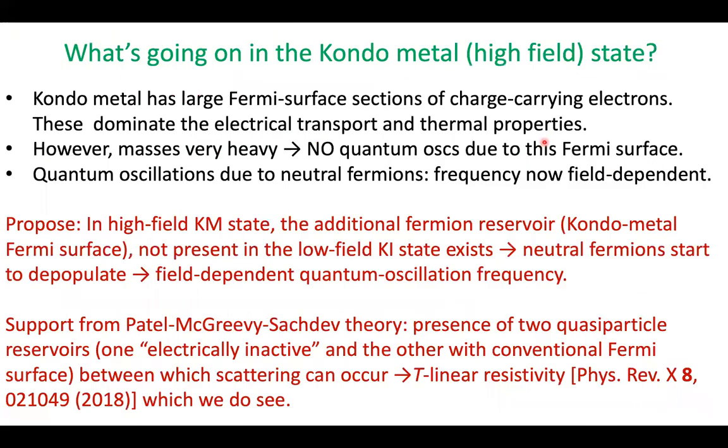So what's actually going on in this Kondo-metal state? We know from the heat capacity measurements, the Kondo-metal has a large Fermi surface of charge-carrying electrons. These things appear to dominate the electrical transport and the thermal properties. The electrical transport because we have almost no magnetoresistance. However, their masses are very heavy. We know that from the thermal properties in the pulse field measurements, and we get no quantum oscillations due to this Fermi surface. Instead, the quantum oscillations seem to be still due to the neutral fermions, because we can extrapolate back their frequency to the phase boundary, but this frequency is now field dependent.